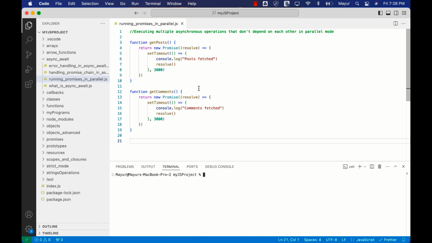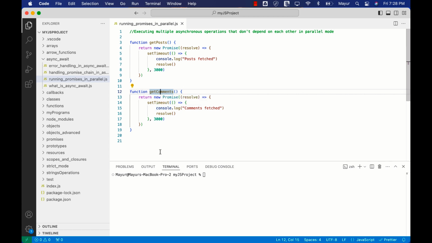Now we might also have cases where we have promises which are not dependent on each other. Like in this case, I have two functions which are returning promises. Function getPosts and another function getComments. Both of them are independent. So when I am running getPosts, at the same time I can also run getComments. So if this is a scenario, how to handle it?